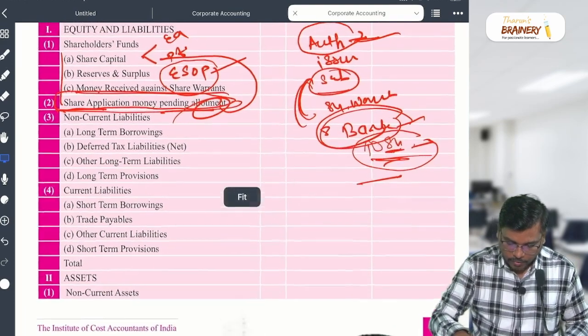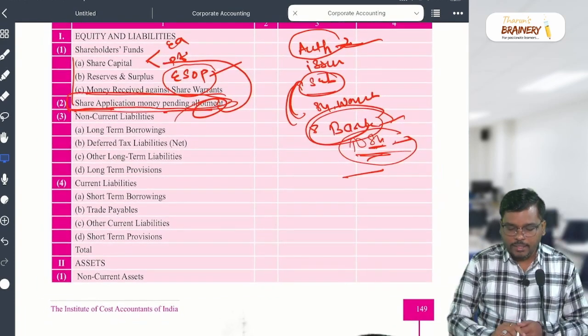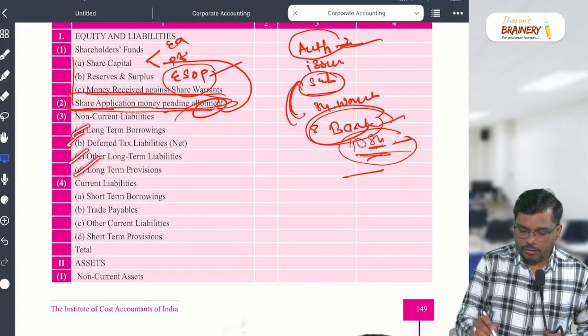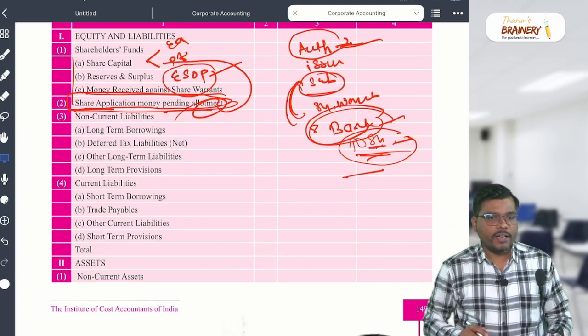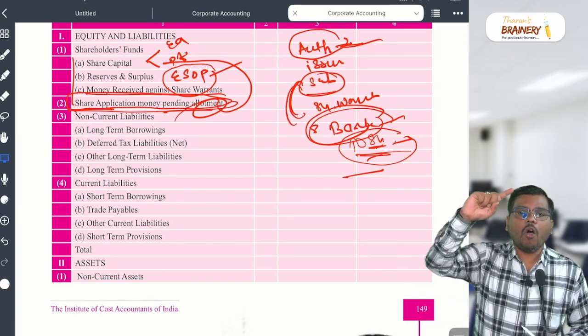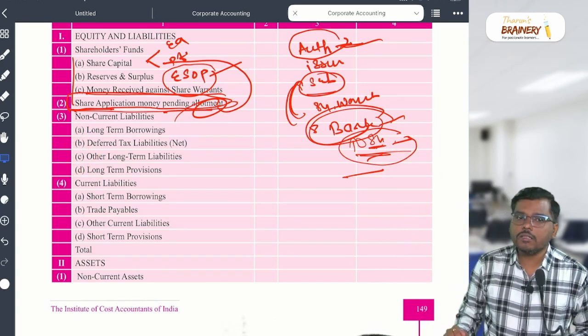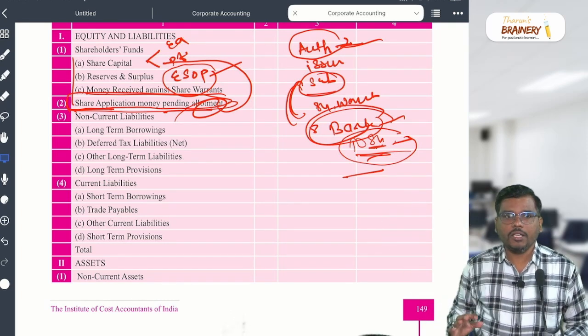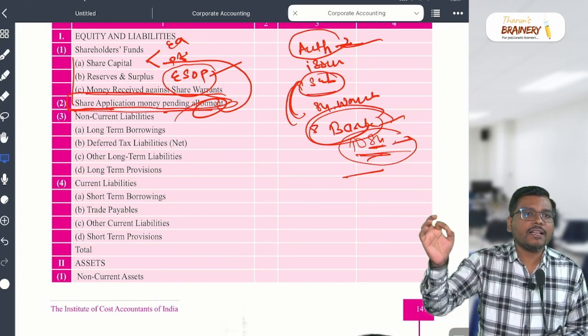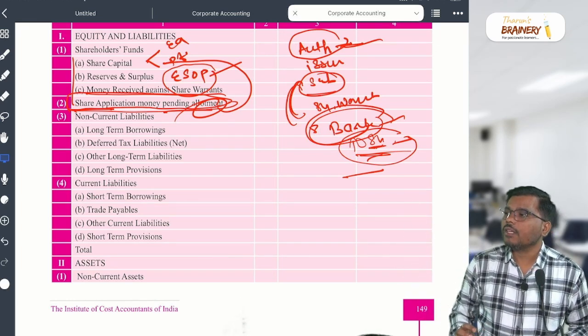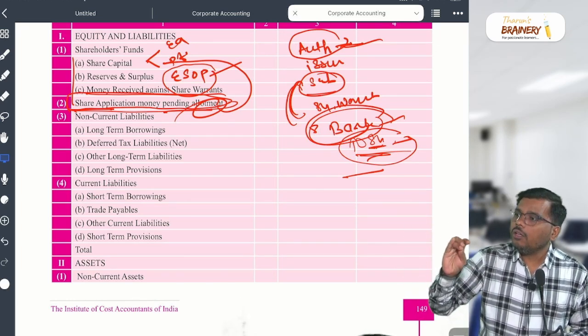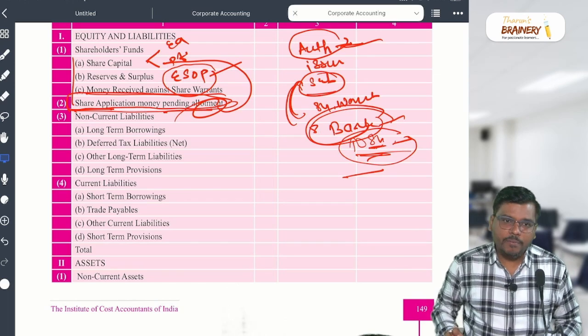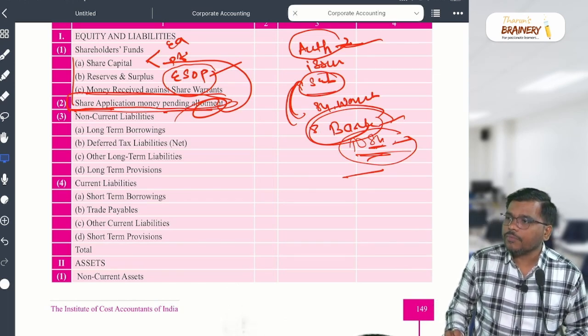Let's come to the next one. In non-current liability, there are 4 items. Which are the 4 items? Number 1, long-term borrowings. Number 2, deferred tax liability. Number 3, other long-term liability. And the last one, long-term provision.